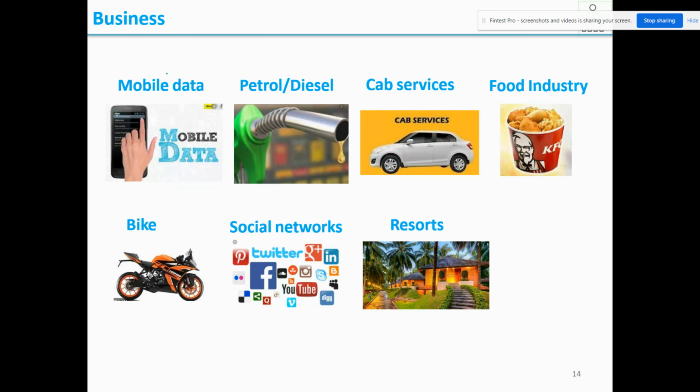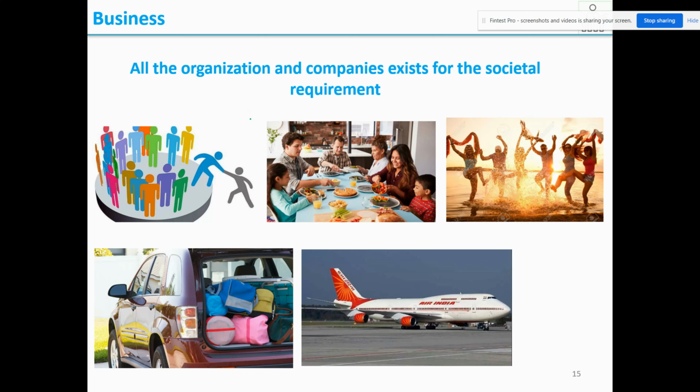In the same way, for a human being to survive in society, he needs three times food, mobile data, petrol, diesel, cab services, resorts, social networks, bike, car. In order to satisfy all these fundamental survival needs of the human being, for each product or service there is an organization that exists. So that is why business exists: to satisfy the survival needs of a human being in terms of a product or service.